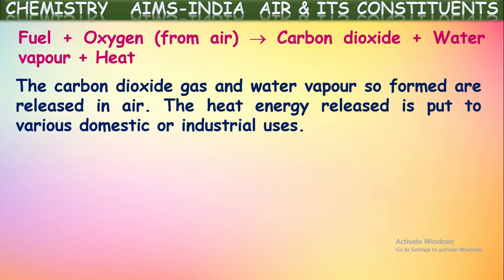Not only there, even in vehicles we use fuels like petrol and diesel. When these are burnt in the engine in the presence of oxygen, those fuels produce carbon dioxide and water vapor as products. And an enormous amount of heat energy is produced by the combustion process. So that heat energy is used for the movement of the vehicle. Not only these two, even in industries and factories many kinds of fuels undergo combustion, and the heat energy so formed is used for running those industries in different forms, right?